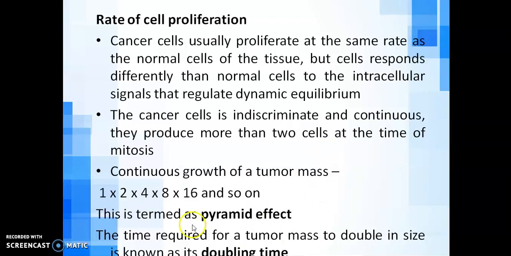And this particular effect is termed the pyramid effect. So what is the pyramid effect? The cancer cells are not able to identify the signals, and they go on growing and multiplying on their own. That is the pyramid effect. And the time required for a tumor mass to double its size is termed doubling time. So these are the four things you have to understand: generation time of the cell, contact inhibition, pyramid effect, and doubling time.